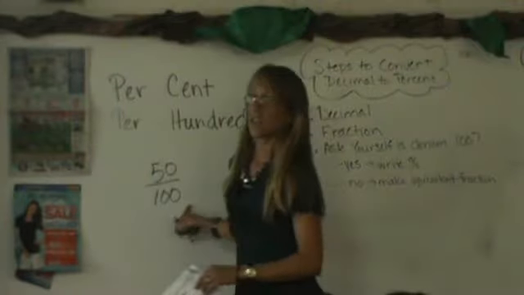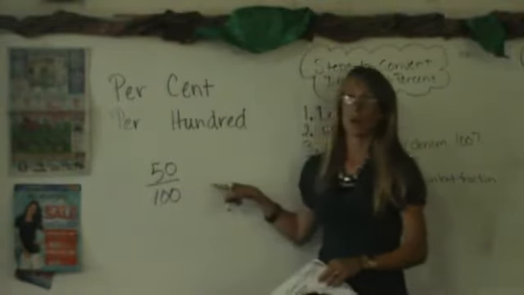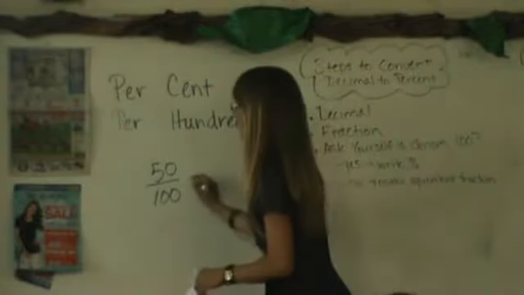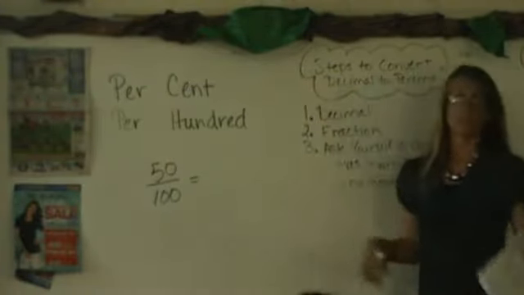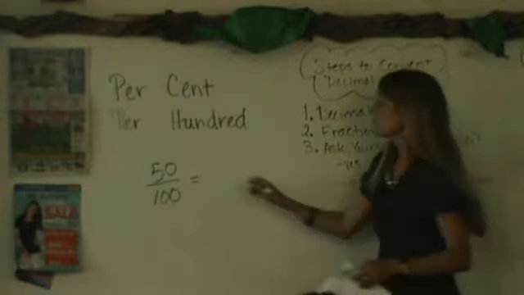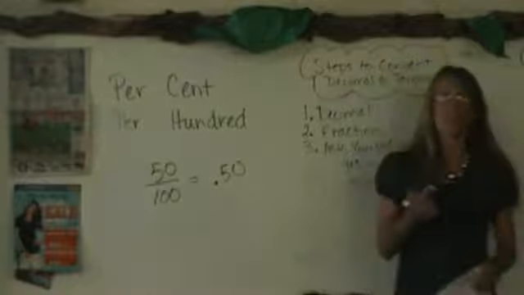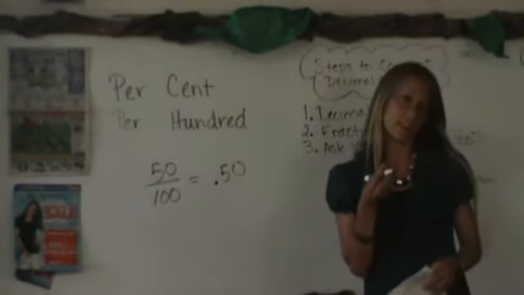How else could I write this besides using a fraction bar? A decimal. Very good. I could write this as a decimal. Yell it out. 0.50. Okay. So did you actually know that there's 3 ways that I can write a fraction?